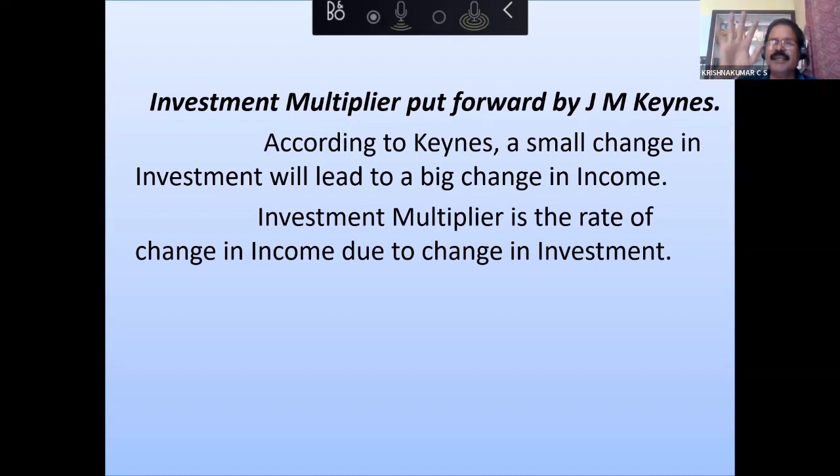So what is this Keynesian multiplier actually? It is the rate of change in income due to change in investment. Say 100 crore you are investing. How much will be the change in income? That ratio is what you call by the name investment multiplier. Rate of change in income due to change in investment. So you can write it as delta. How will you write it?